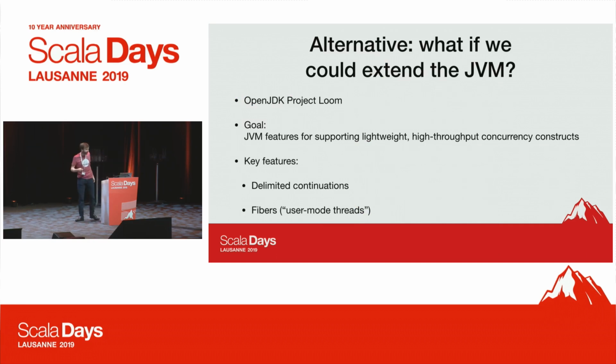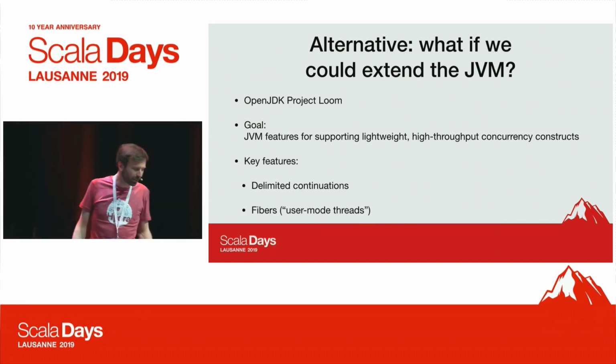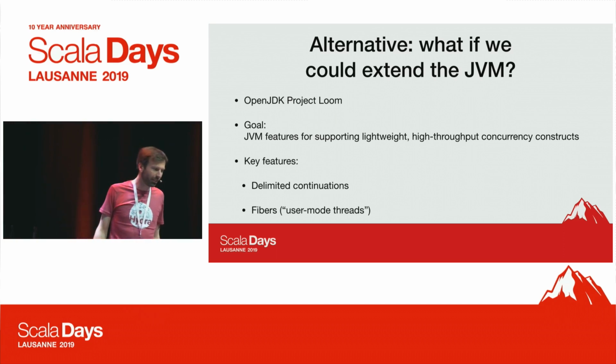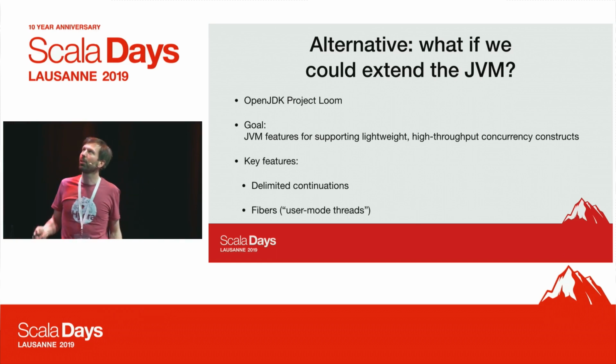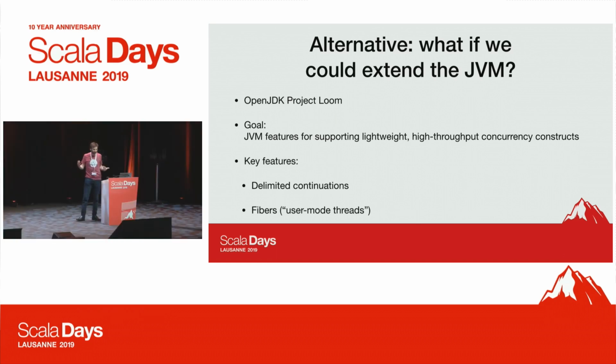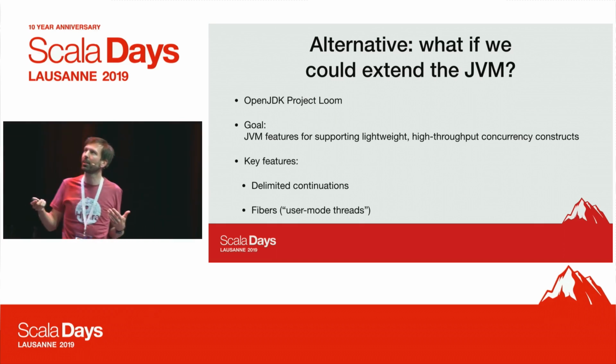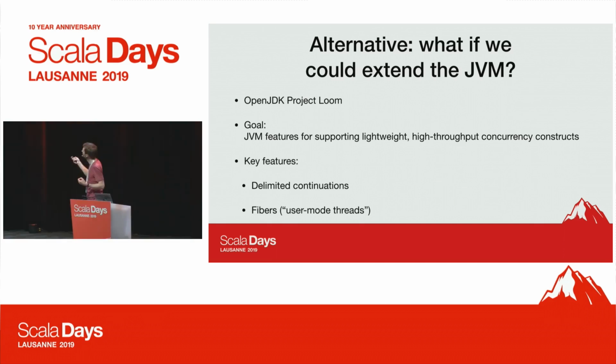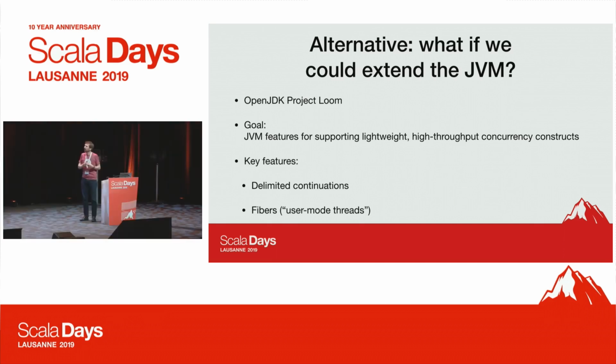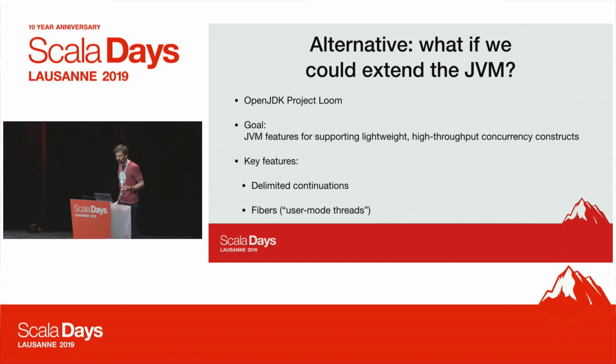But so that's one way to do it, and the compiler can do it, a macro can do it. Well, macros maybe should not do it because they just become compiler phases that do it. But we can also think of running on a runtime system that provides a bit more support, like continuations. And that's what Project Loom in the OpenJDK does. The idea is to provide features that we can use to build lightweight, high-throughput concurrency constructs.